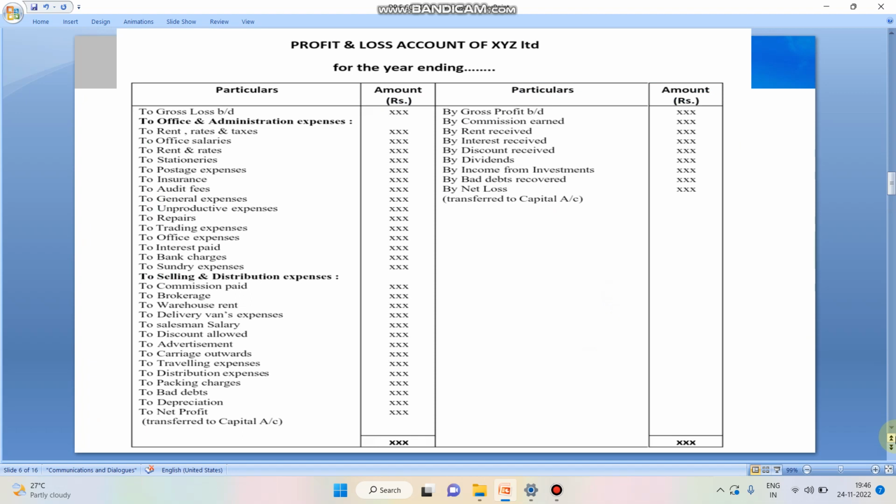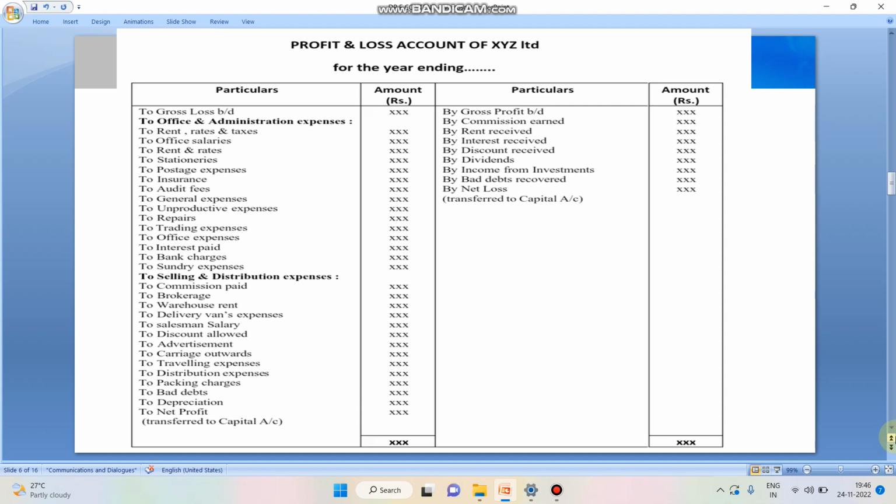First of all, I'm going to record the gross profit or gross loss which has been ascertained in the trading account. If there is a gross profit, it is recorded in the credit side. If there is a gross loss, it is recorded in the debit side. Apart from that, in the debit side, I'm going to record all the expenses which are related to office and administration, and those related to selling and distribution. So all these expenses are recorded in the debit side.